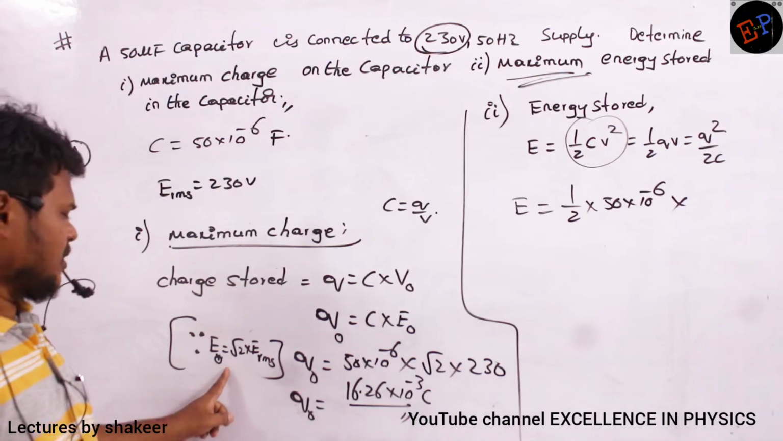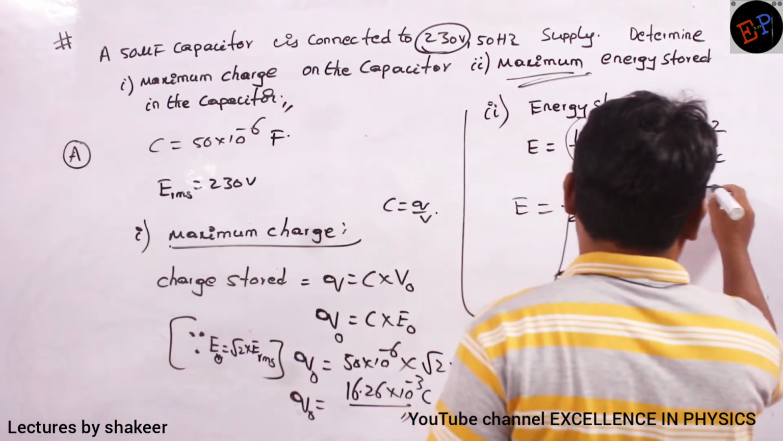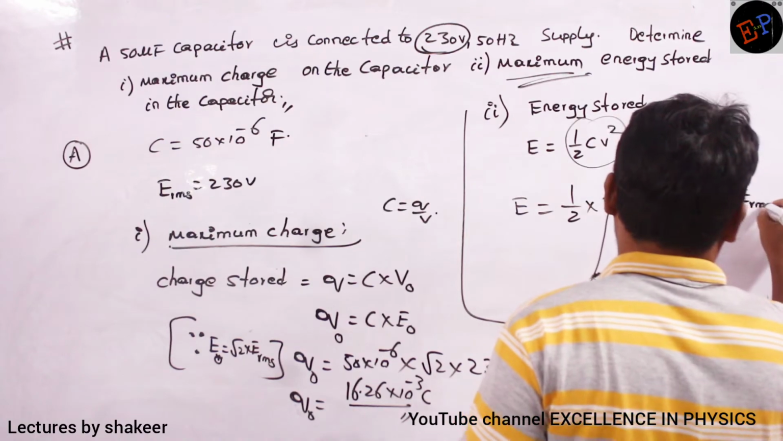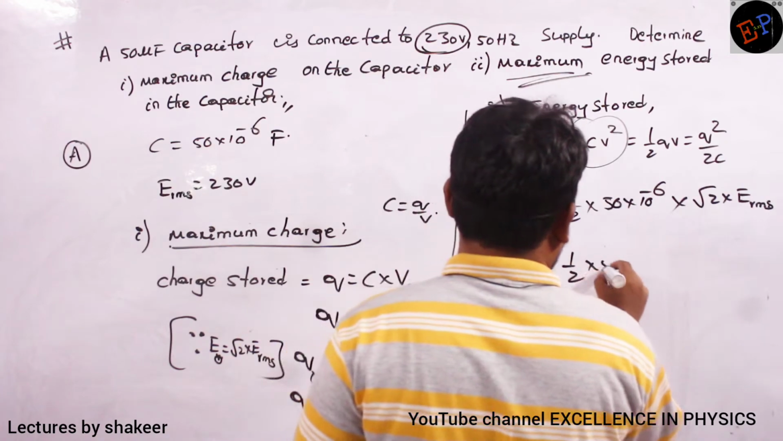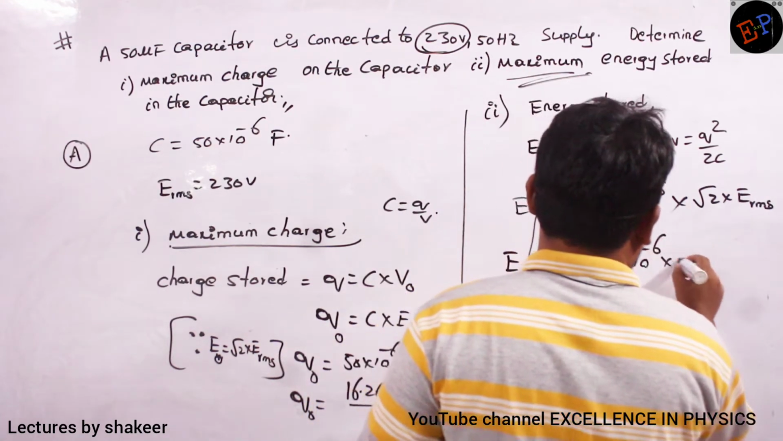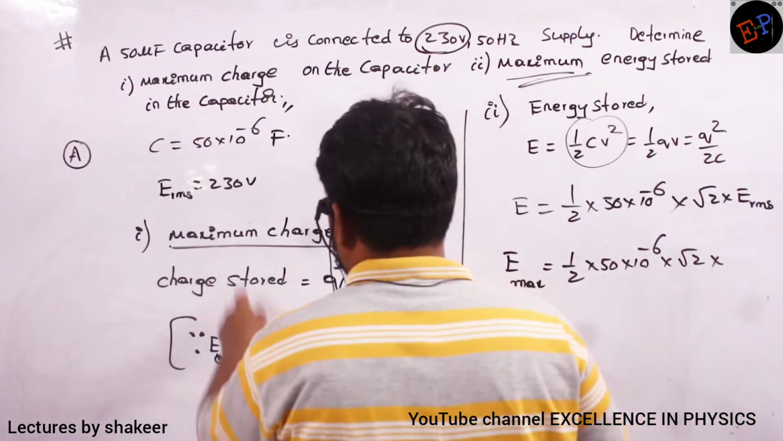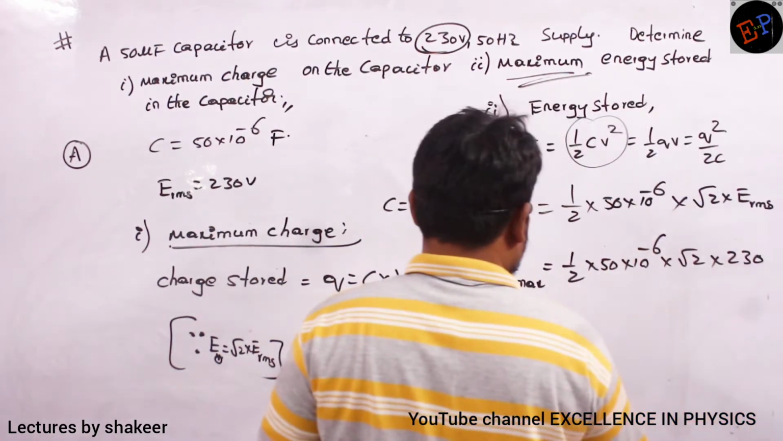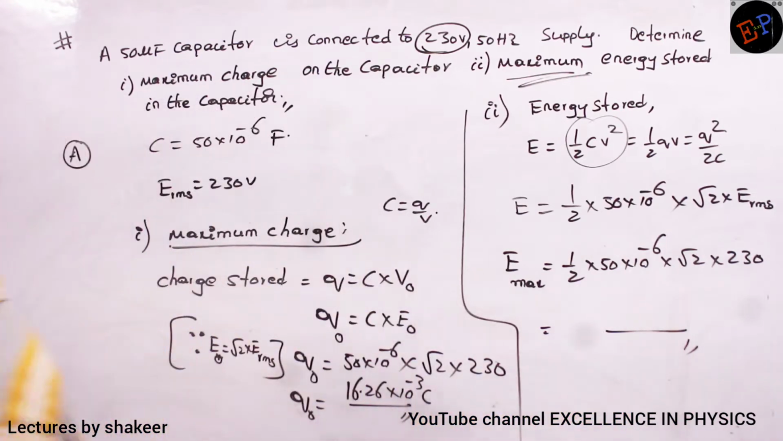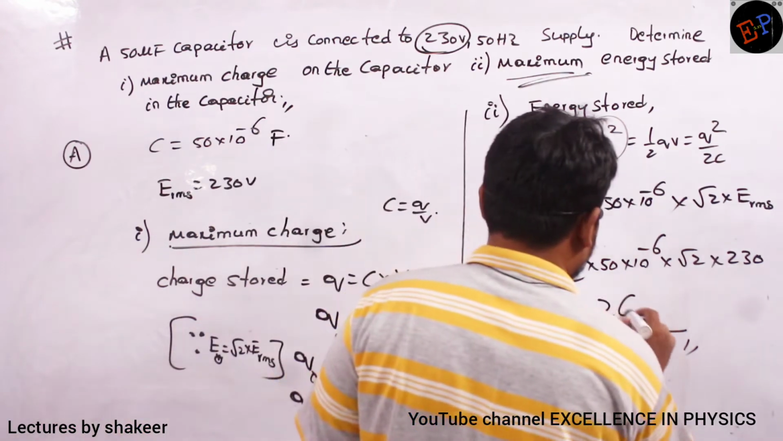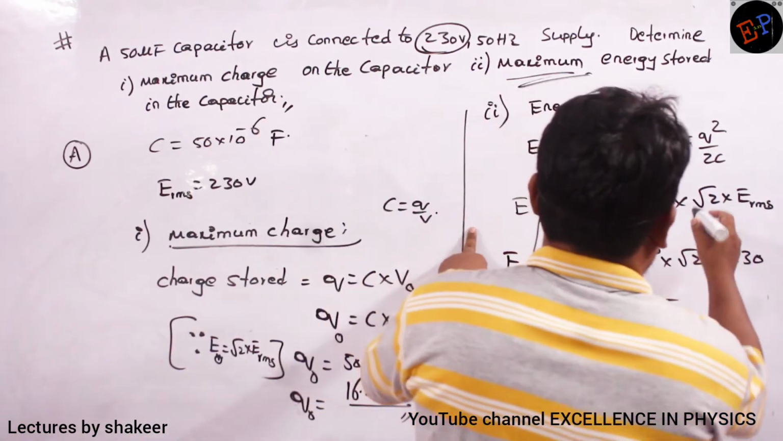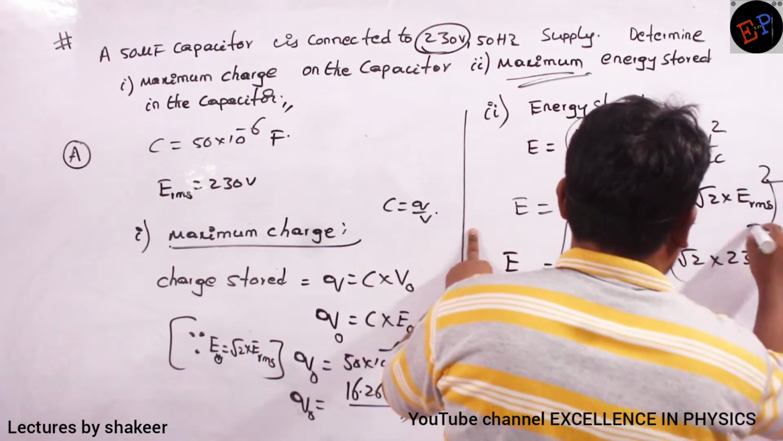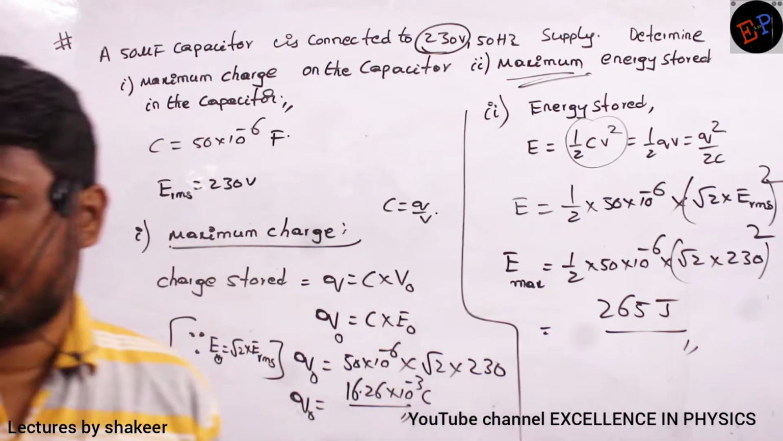E naught value already we have calculated, no? So how much it is? Root 2 times of ERMS. Clear, no? So therefore maximum energy stored is nothing but half into 50 into 10 power minus 6 multiplied by root 2 multiplied by ERMS value, 230. So do this calculation. That is my maximum energy stored. And the answer is 265 joules. CV square, root 2 into 230 whole square. That's it.